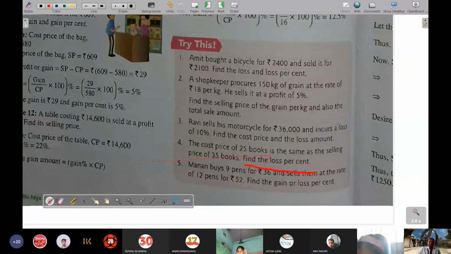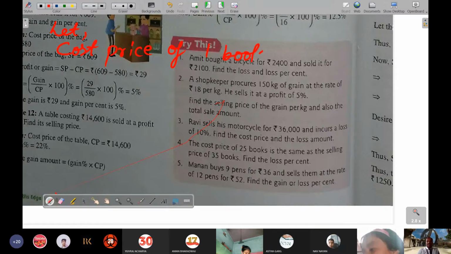But sir, in that place, sir, the CP will be 35, no, sir? Just see, you will simply assume like this. Let the CP of one book be X, or cost price of one book be X. Sir, we can't take one, sir. Okay, one only. One book be rupees 1. Then the cost price of 35 books will become how much? 35. Yes, 35.